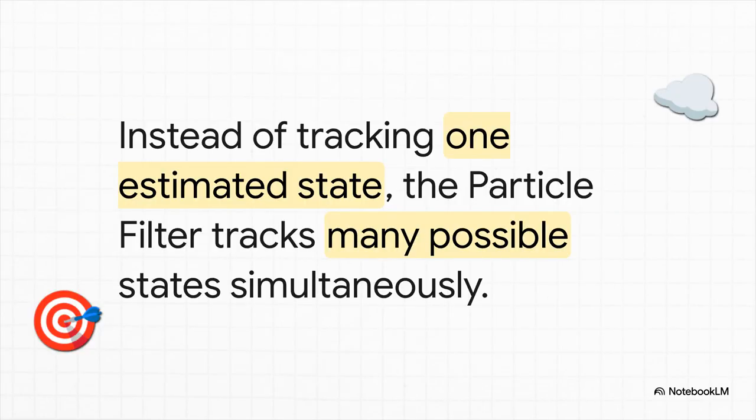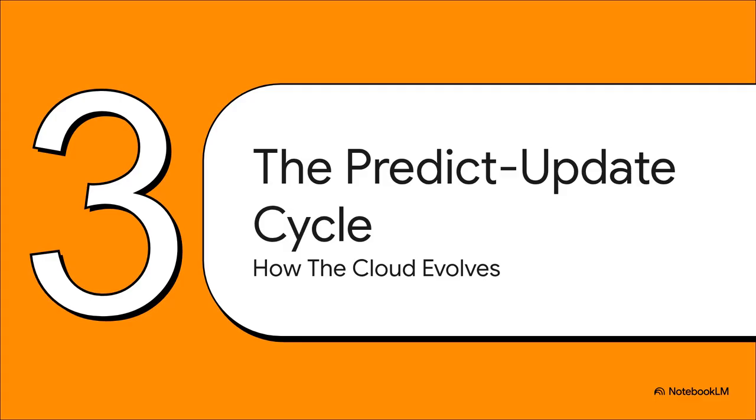And here is the giant conceptual leap. Instead of putting all our faith in one single best guess, the particle filter says, let's use thousands of them. This is way more than just a technical detail. It's a totally different way of thinking. We're not tracking one single point of truth anymore. We're now tracking a whole cloud of possibilities, where every single particle in that cloud is a different guess about the state of the world. Now this cloud isn't just a static bunch of random guesses. Oh no, it's intelligent. It evolves, it adapts to reality through a really simple but incredibly powerful repeating cycle.